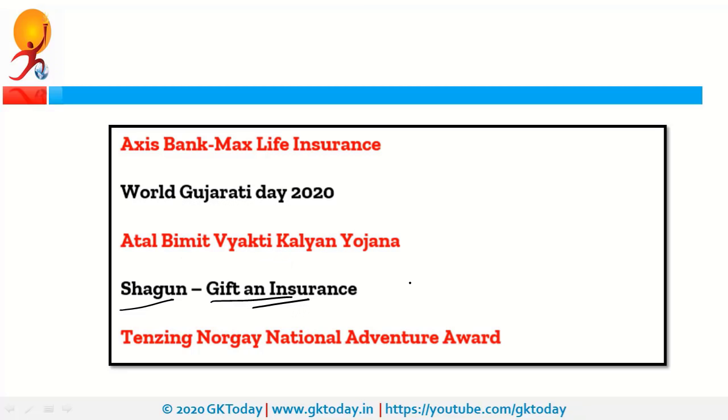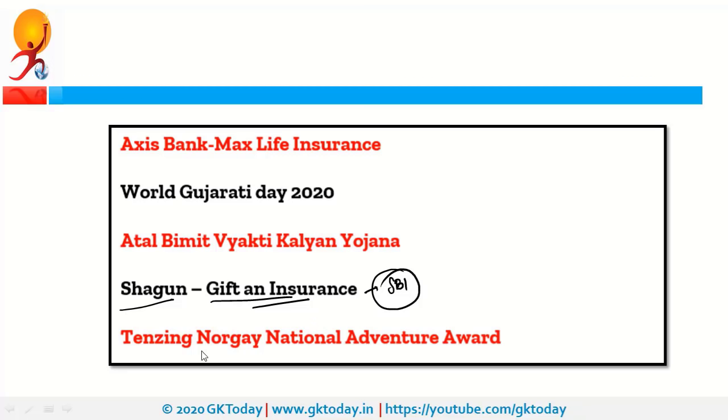Next is Sagun Gift and Insurance. So this is an initiative by SBI, and this is a gift of personal accident policy. So it provides financial protection to the person in case of any unpleasant incident such as accidental death or partial or total disabilities because of accident. So this provides protection. That means financial protection in such cases. And this is an initiative by SBI.